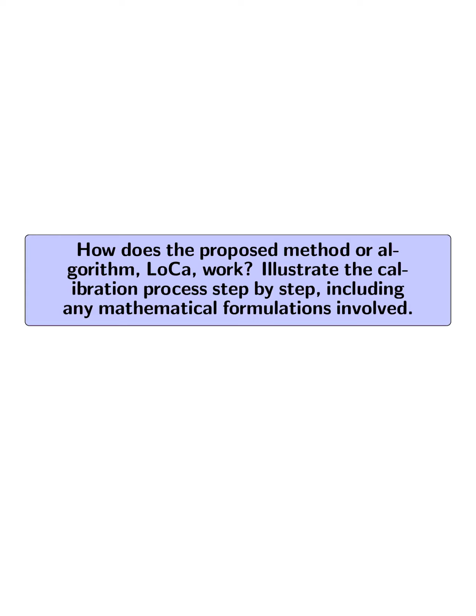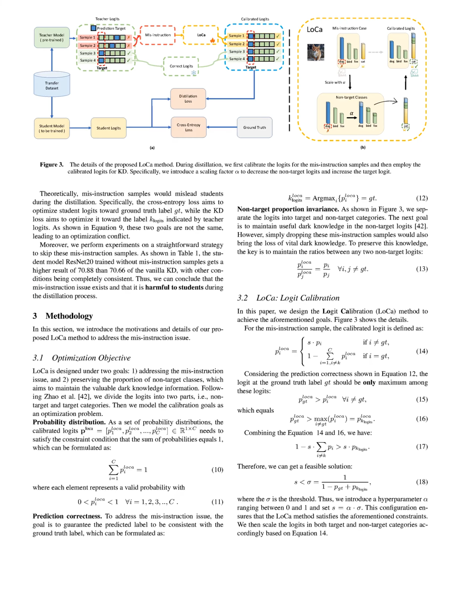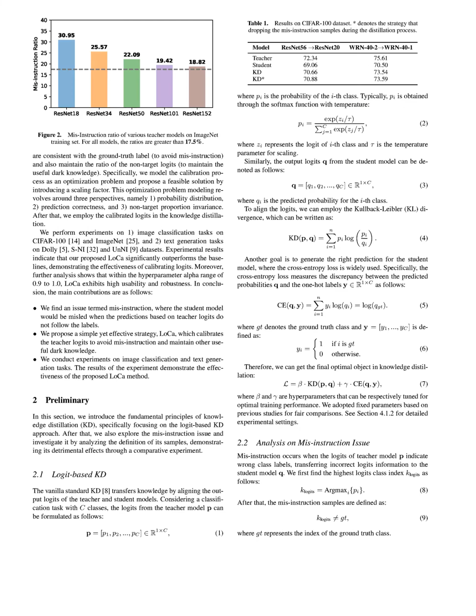How does the proposed method or algorithm, LoCa, work? Illustrate the calibration process step by step, including any mathematical formulations involved. The proposed Logit Calibration, LoCa method works by addressing the misinstruction issue in knowledge distillation while preserving valuable dark knowledge from the teacher model. The calibration process is modeled as an optimization problem with three main goals: ensuring the teacher logits are consistent with the ground truth label, maintaining the ratio of non-target logits, and satisfying the probability distribution constraint.